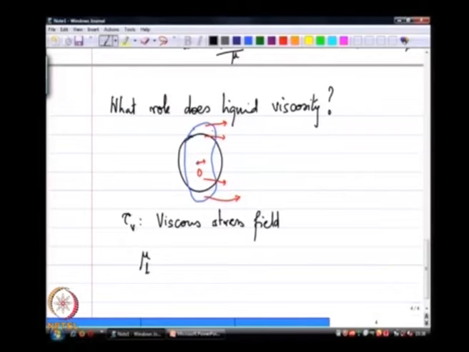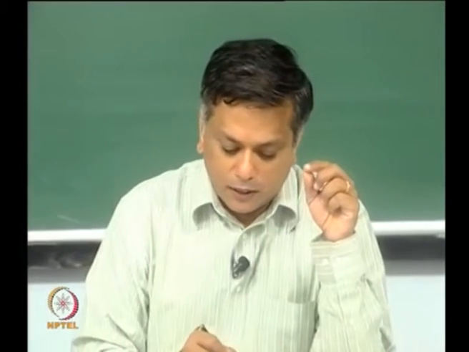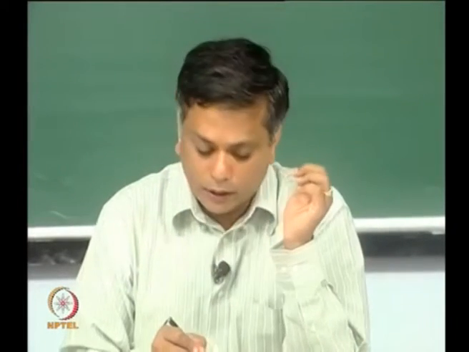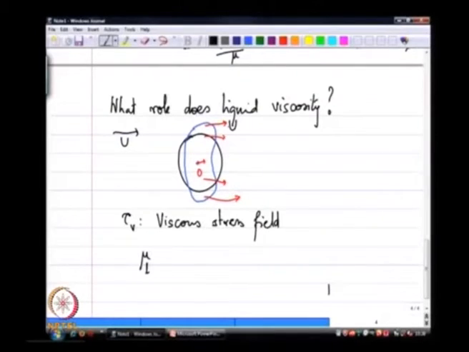Let us take the extreme case, where we are looking at a stationary drop impacted by a velocity u. So, if this u is the velocity of the farthest point on the drop, I will take the extreme case where my O is at rest.